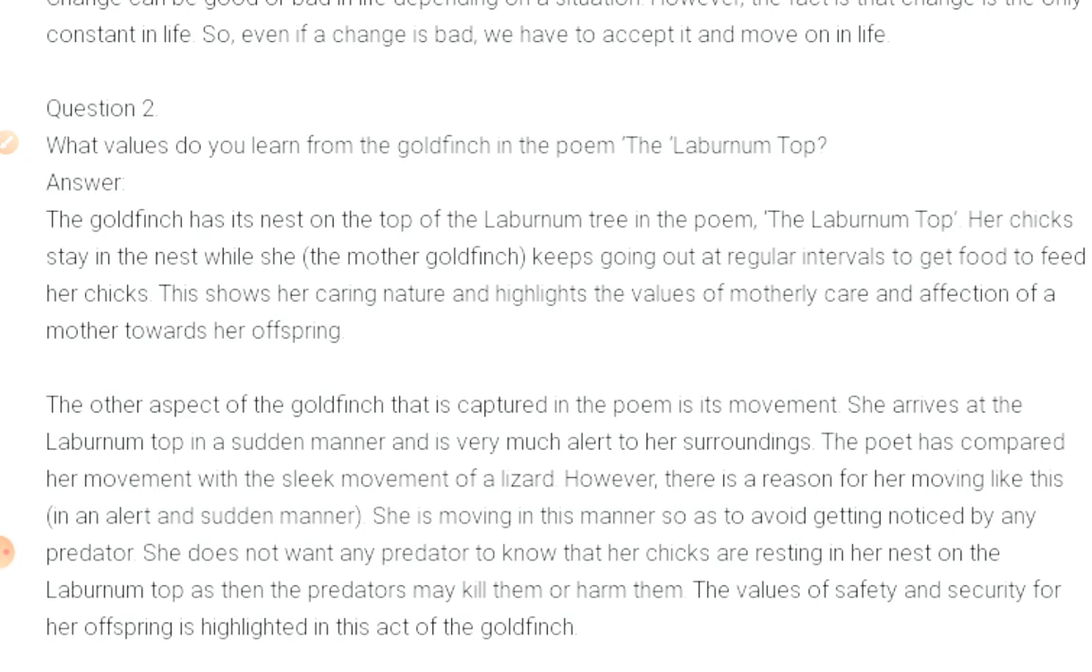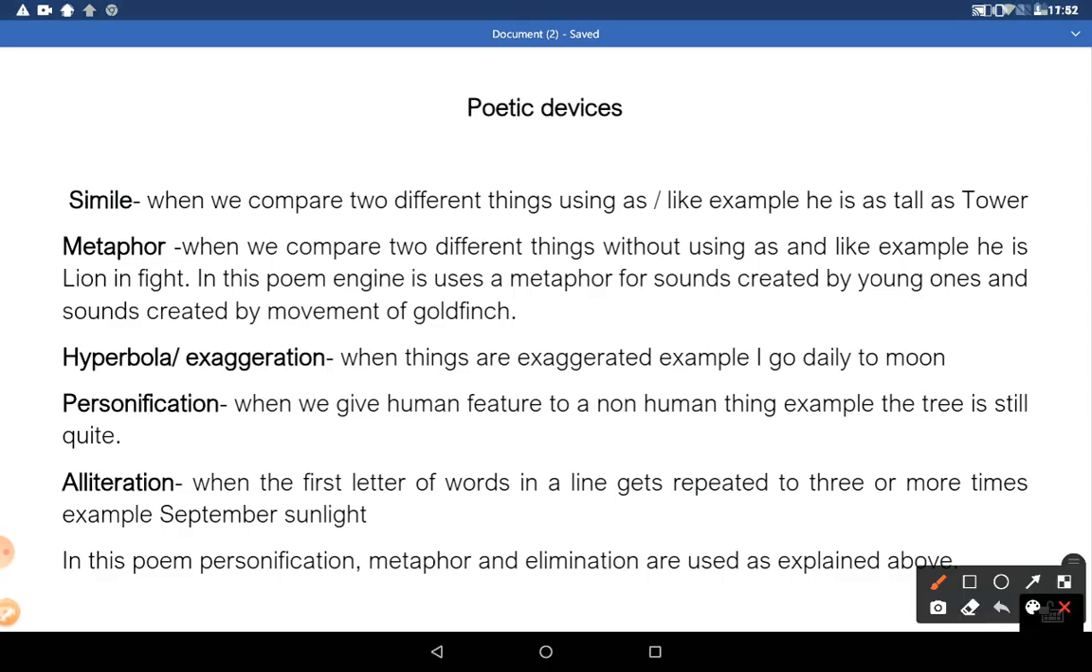So now we have concluded the short questions and the long question. Now let us come to the poetic devices. We have written "as tall as". This means we are comparing somebody to somebody. Now we are comparing he, that is tall. This is the attribute, and a tower is another object for this.